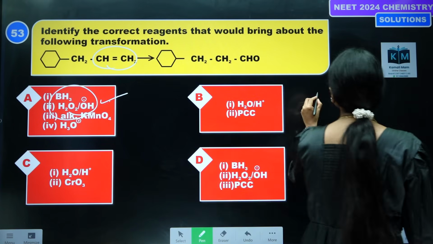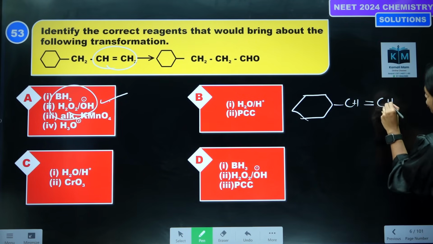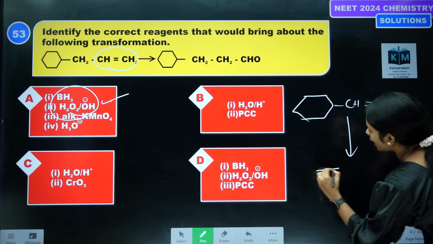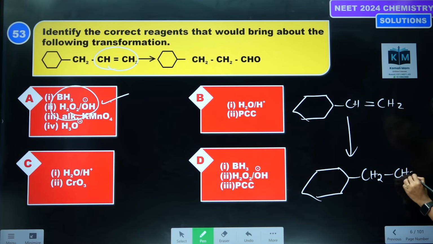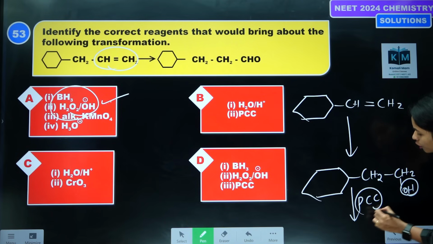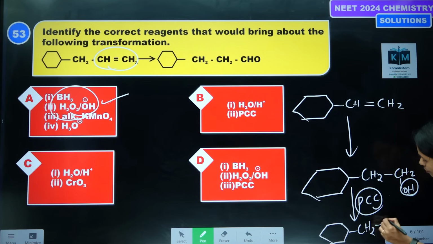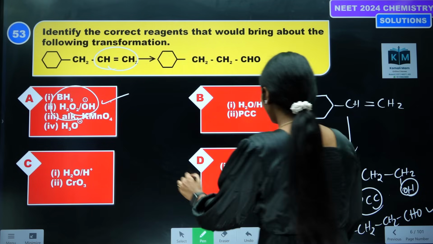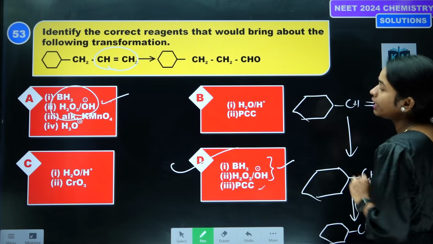If you do hydroboration oxidation, addition of water takes place, and finally we'll get primary alcohols. If we add pyridinium chlorochromate, then we will be getting CH2CH2CHO, an aldehyde. So here PCC and diborane, the hydroboration oxidation reagent and pyridinium chlorochromate.